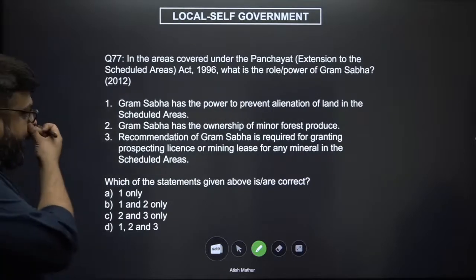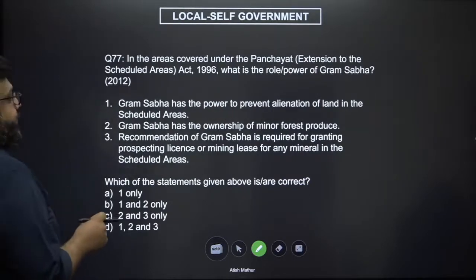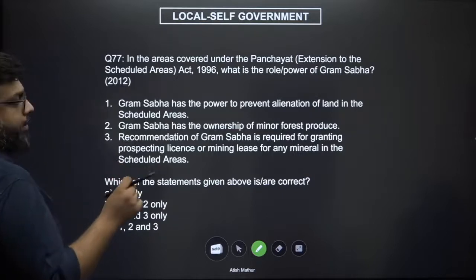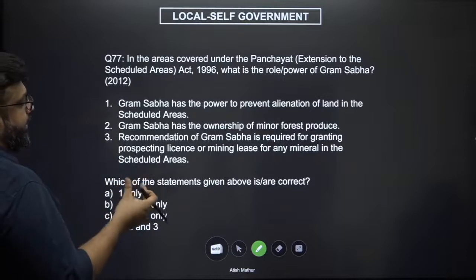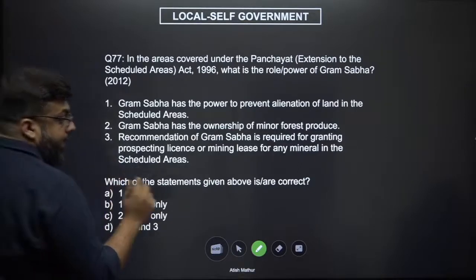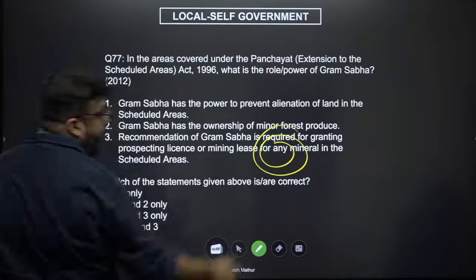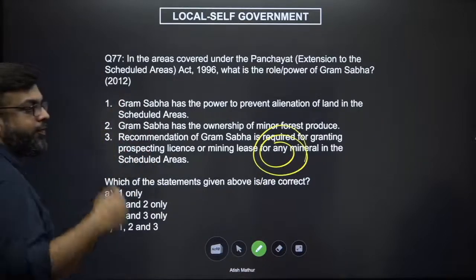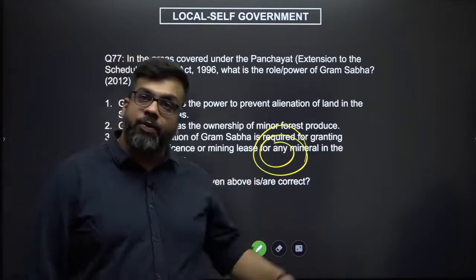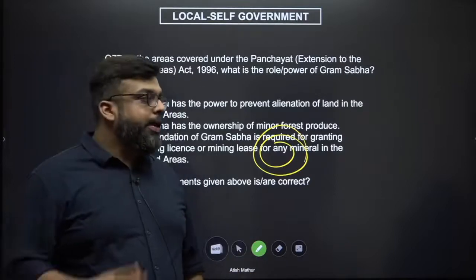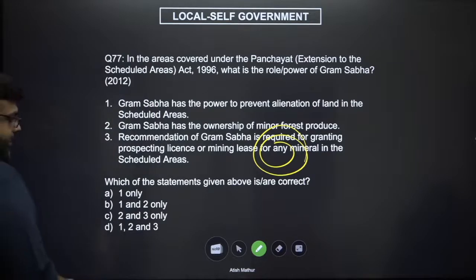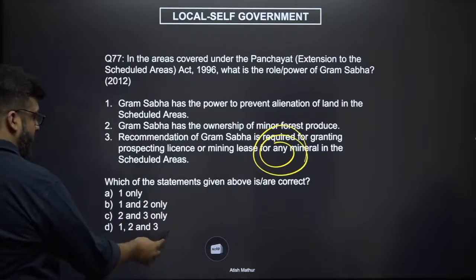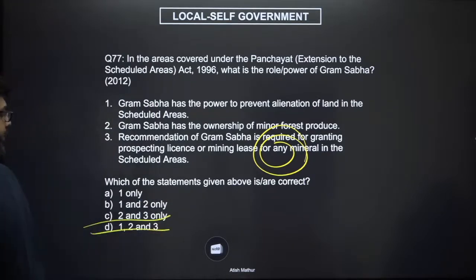Now, think about it. The recommendation of the Gram Sabha is required for granting prospective license or mining lease. Look at our trigger word, for any mineral. Any would mean if you find uranium or titanium, then you will still have to ask the Gram Sabha. Uranium could be a life-changing mineral for the country. It is only for minor minerals. So any option which has 3 will be wrong. So you're left with 1 and 2 only.